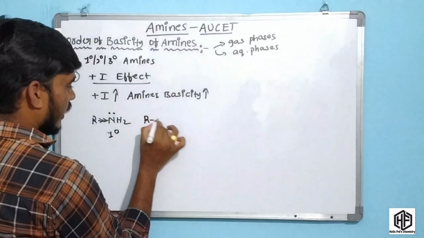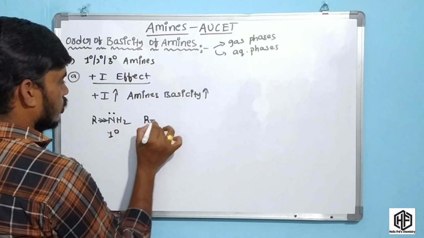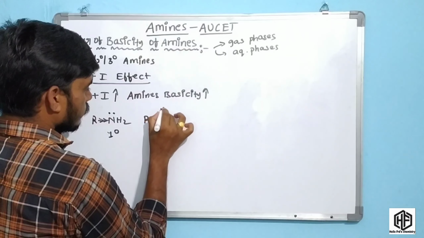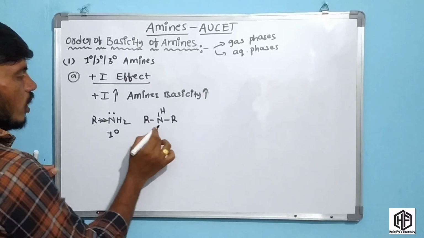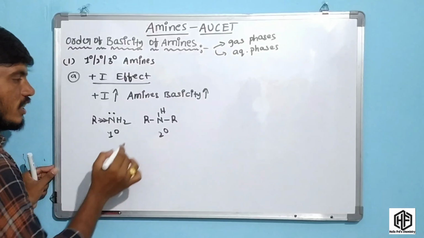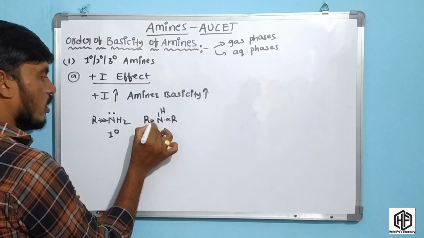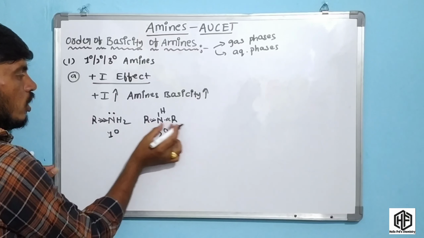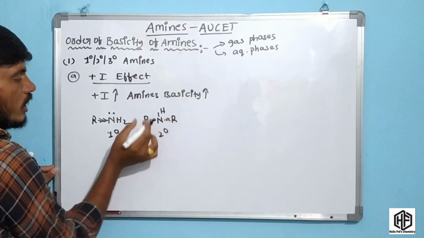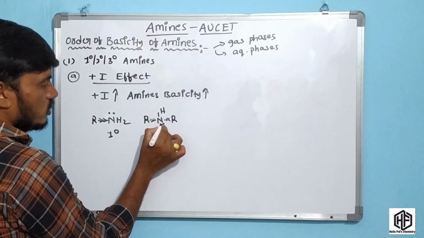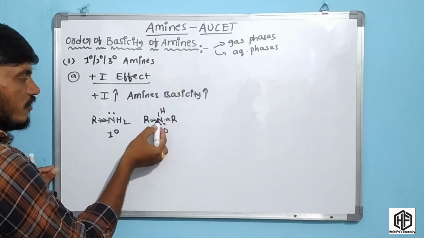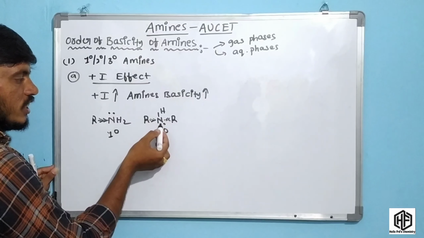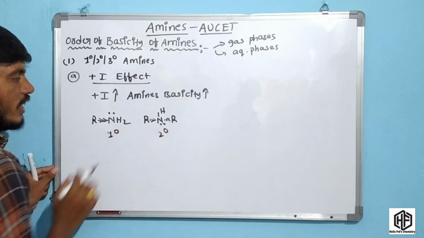Now we have to consider a secondary amine, R2NH. In this secondary amine, two alkyl groups are present. These two alkyl groups are electron donating groups. So the electron density is increased on the nitrogen in the secondary amine.